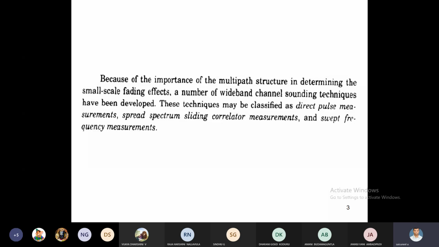Under wideband channel sounding techniques, there are three types of small scale multipath measurements. The first is direct pulse measurement. The second is spread spectrum sliding correlator measurement. The third is swept frequency measurement. Let's move to the first one.